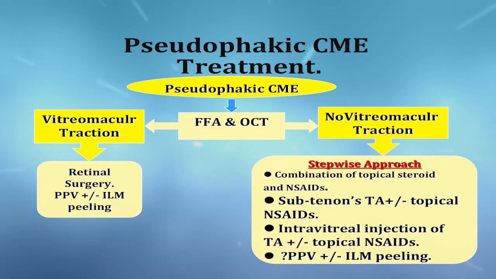If there is a vitreomacular traction, we will go ahead for surgery in the form of vitrectomy and separation of posterior hyaloid, with or without internal limiting membrane peeling. On the other hand, if there is no vitreomacular traction, we will go for a stepwise approach. At first, we will give a combination of topical steroids and non-steroidals.